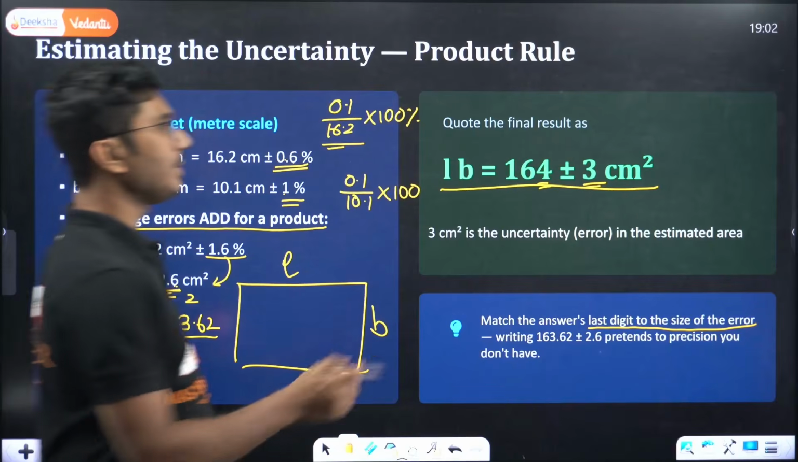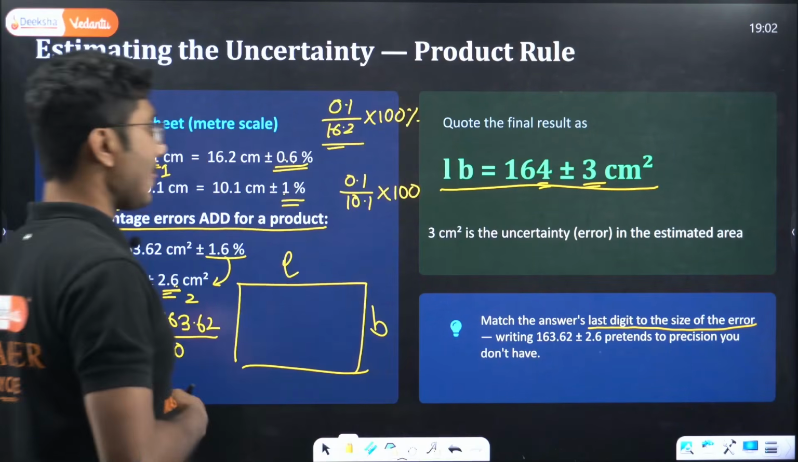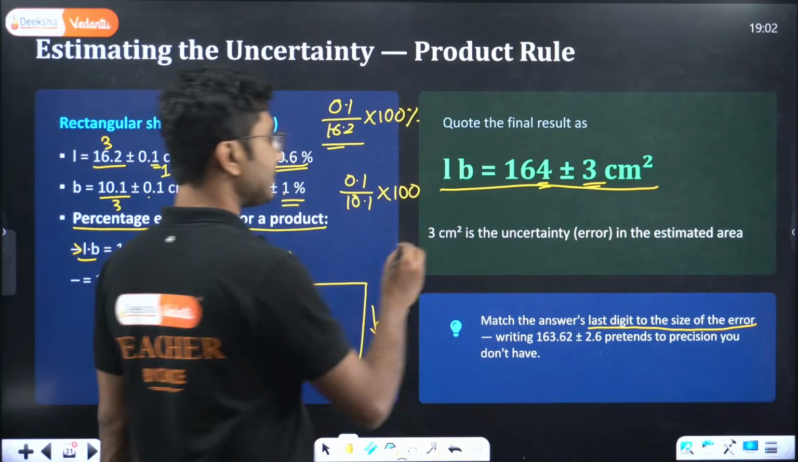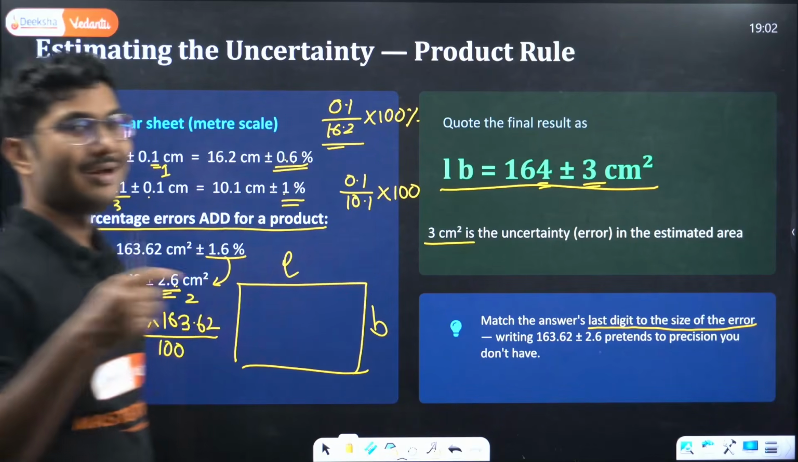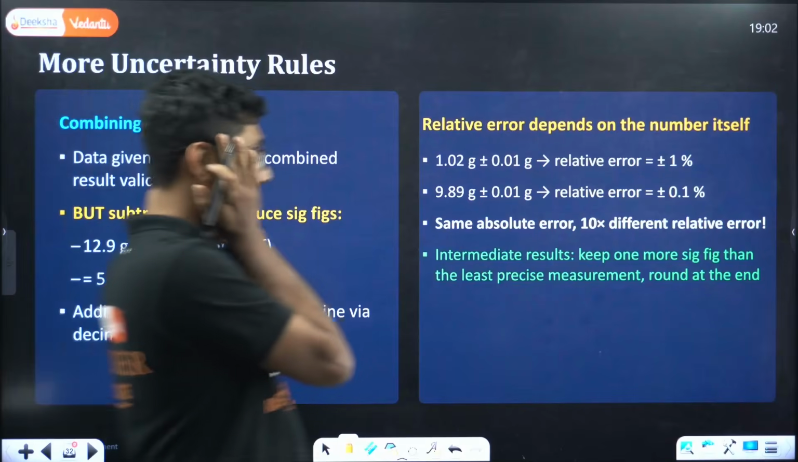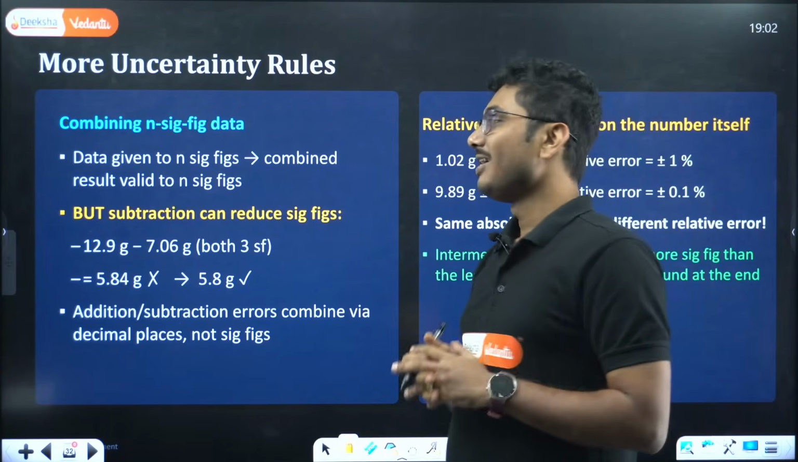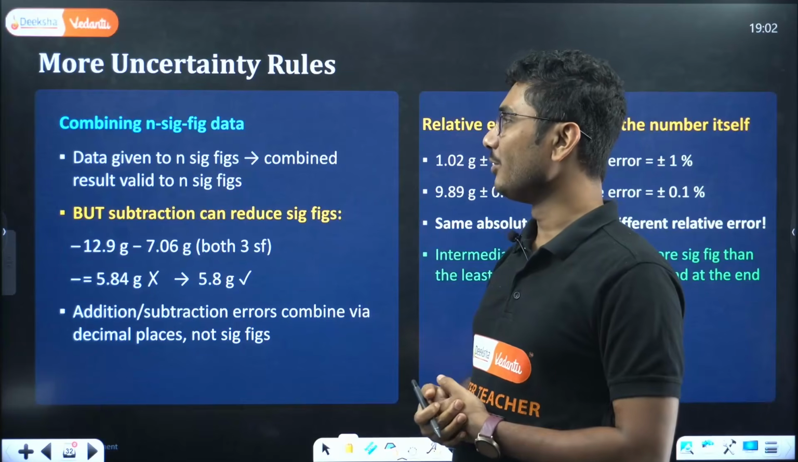Your answer should take into consideration the least significant figure as well. So 3 centimeter square is the answer, the uncertainty in the final result. Okay, a little interesting as well as a little confusing as well, right? A little bit more about uncertainty rules.